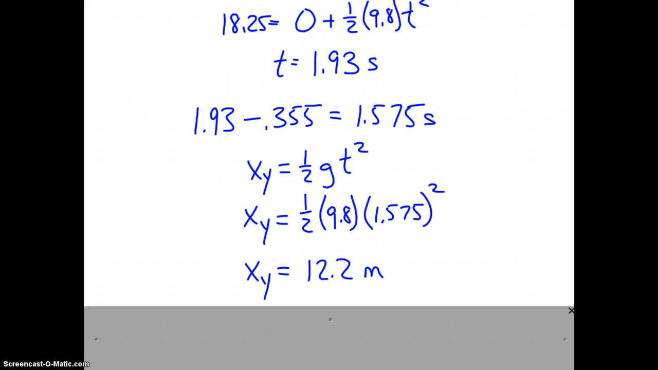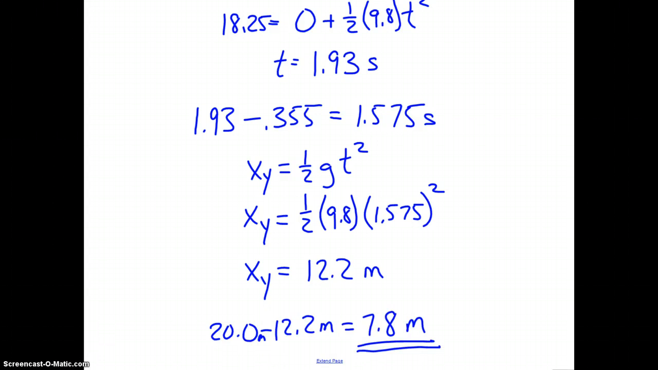However, they ask us how close to the sidewalk the flower pot can fall. So they want the answer relative to the sidewalk, not relative to where it was dropped. So all we have to do is subtract the 12.2 from the 20 meters, and we get a height above the sidewalk of 7.8 meters to 2 digits. We could probably do that answer to 3 digits. I don't know what that is. 7.80, I have no idea.